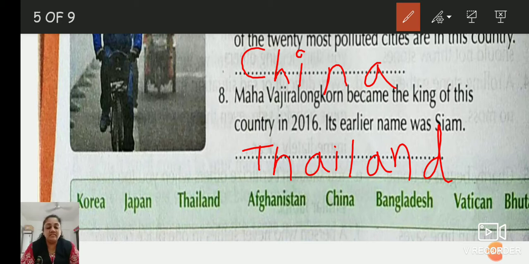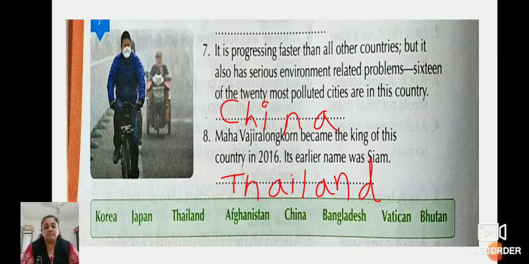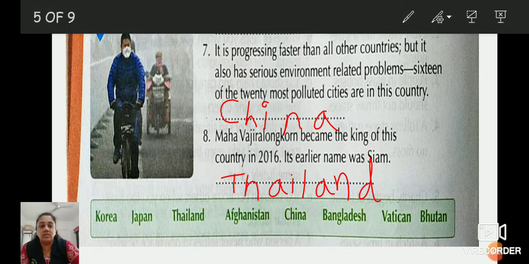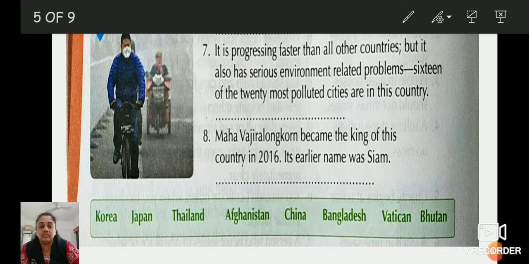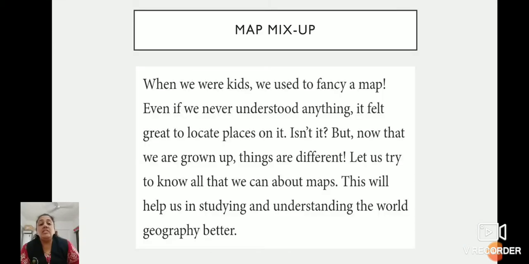Completed? Have you understood till here, my dear children? Yes, very good. So I will rub this so that we can continue with the next page. Now on page number 53 it is given map mix up.